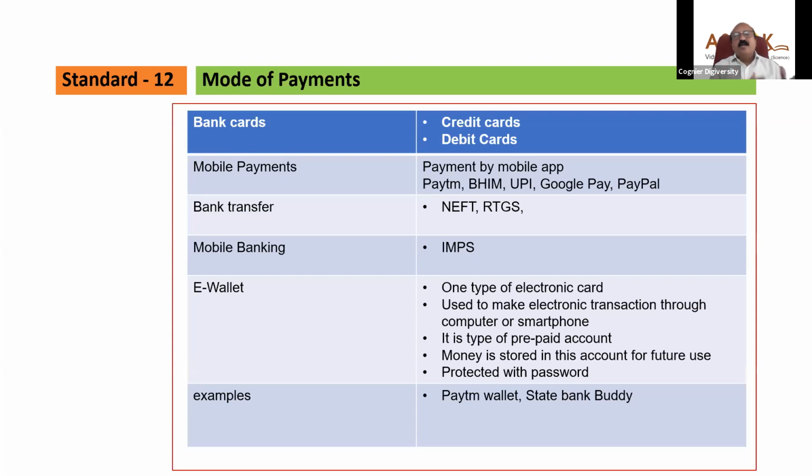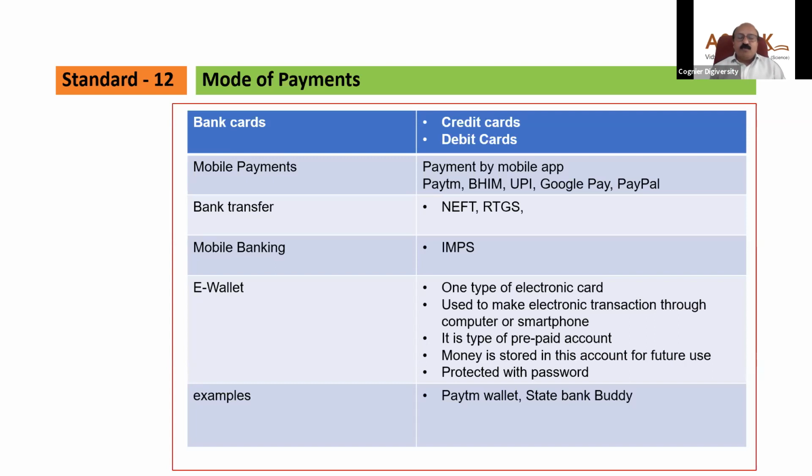Once you enter that OTP, there will be three-layer security. One is the login password, second is the TPIN, that is the transaction PIN, third is the OTP. Only once all three match is the transaction done, because this is a very instant transaction. Immediately, within a second, your account will be debited and the beneficiary's account will be credited. This is where mobile banking or IMPS becomes very beneficial as a mode of payment in e-commerce.